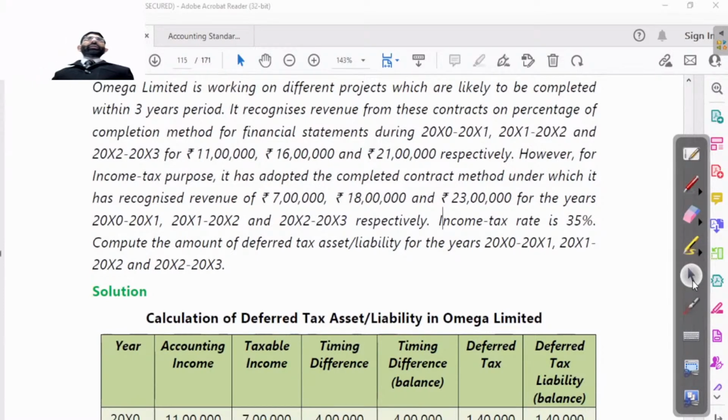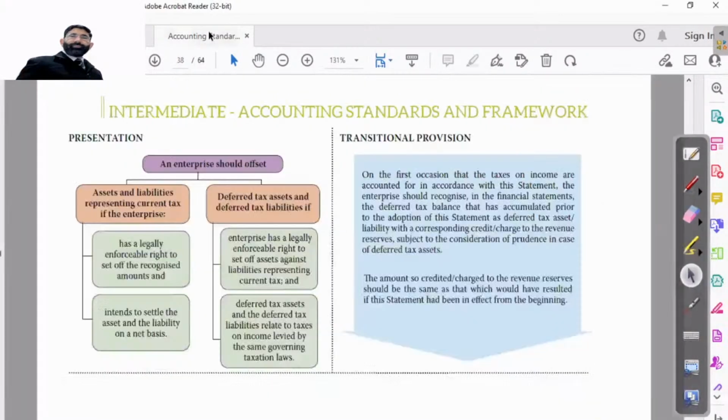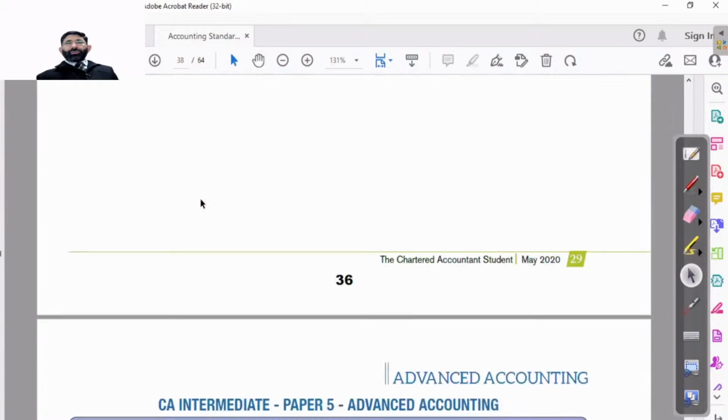Coming to the next AS, study AS 24. Start reading AS 24. Who will start that? I think this is all clear, because Sharon is not giving the answer. It means maybe it is not yet clear to him. No doubts. Very good. But Sharon, is there any doubt to you yet? Very good. So this is AS 24.